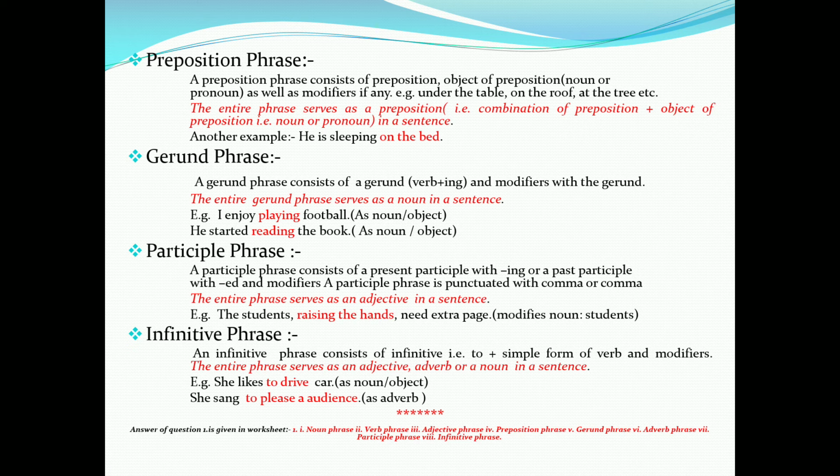Now gerund phrase. A gerund phrase consists of a gerund and modifiers with the gerund. The entire gerund phrase serves as a noun in a sentence. यहाँ पर जो पूरा gerund है वो एक संज्ञा की तरह प्रयोग किया जाता है वाक्य में. For example, I enjoy playing football. Here play is verb. Verb के साथ ing लगा इसलिए gerund बन गया और इधर ये noun की तरह प्रयोग किया जा रहा है तो इसलिए ये gerund phrase यूज हुआ है.